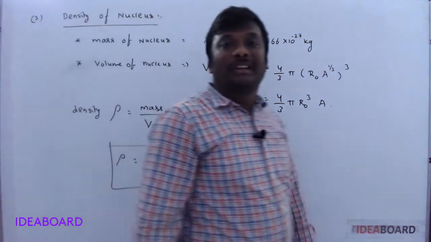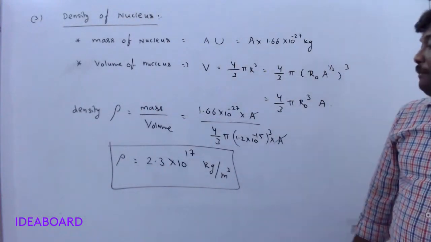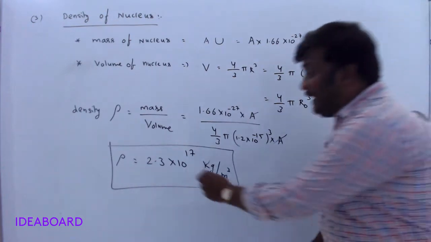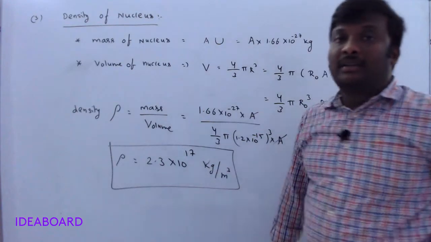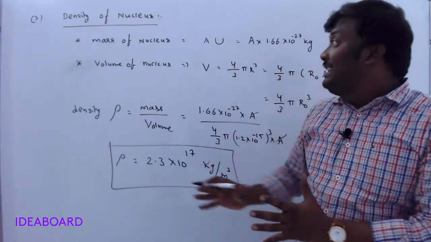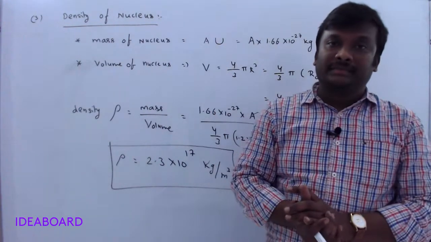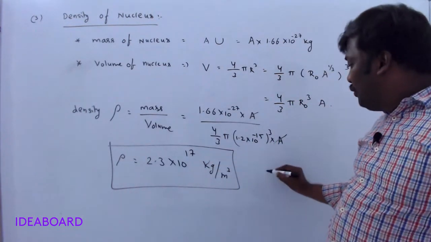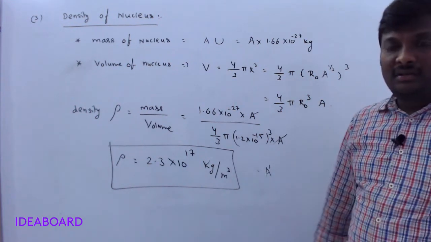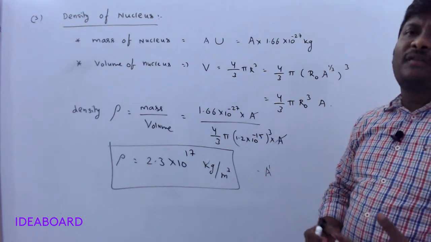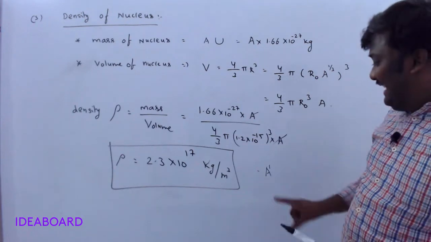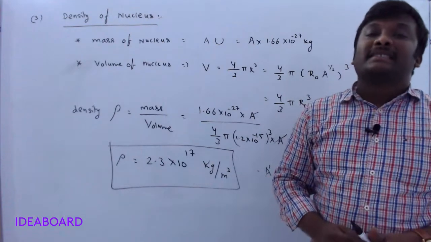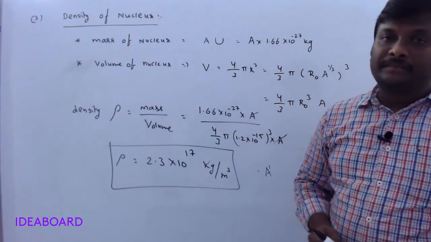What is the value of the density of the nucleus? 2.3 into 10 power 17 kg per meter cube. 10 power 17 indicates the nuclear density is a very huge amount. Next, it is a constant value, and in this formula there is no mass number. If mass number changes, we have different types of nuclei. So it is independent of the mass number, which means for all nuclei the density always remains constant.